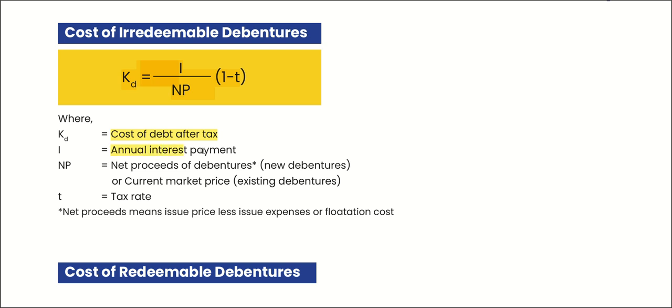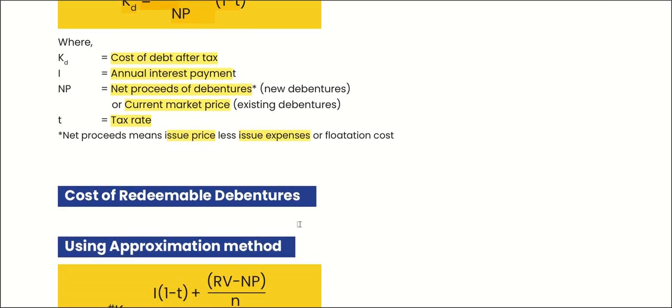KD is cost of debt after tax. I is annual interest payment. NP is net proceeds of new debentures, or current market price of existing debentures. T means tax rate. Net proceeds means issue price less issue expenses such as flotation cost.